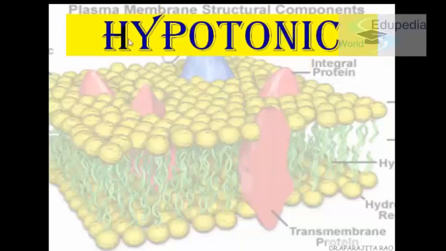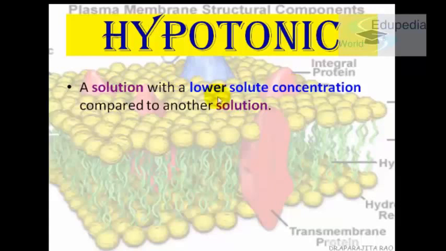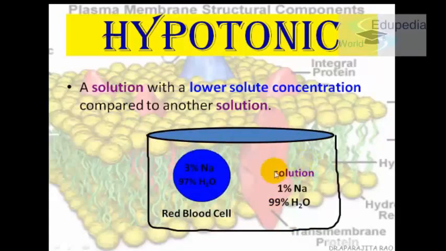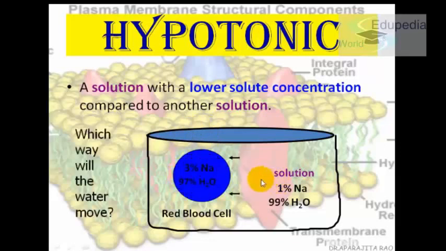Now comes hypotonic. Hypo means less, lower concentration. Now this is the solution. It only has 1% NaCl and this has more NaCl. So if we see which one is concentrated, this is concentrated and this is dilute. So we want to make this also dilute. To make this dilute, what can we do? We can add more water to it. So adding more water, this will be the direction of movement.